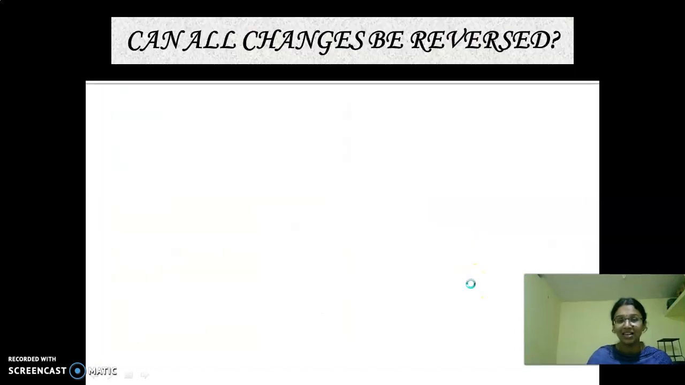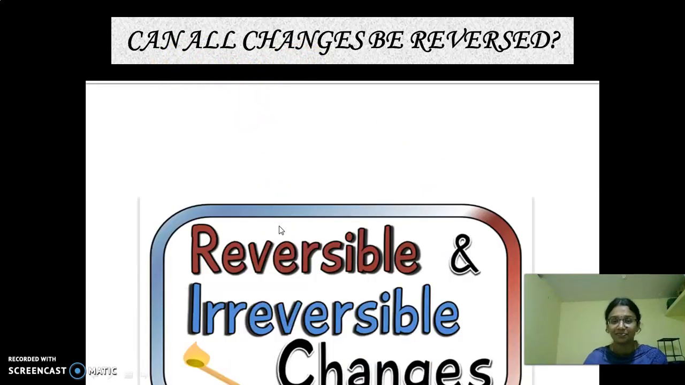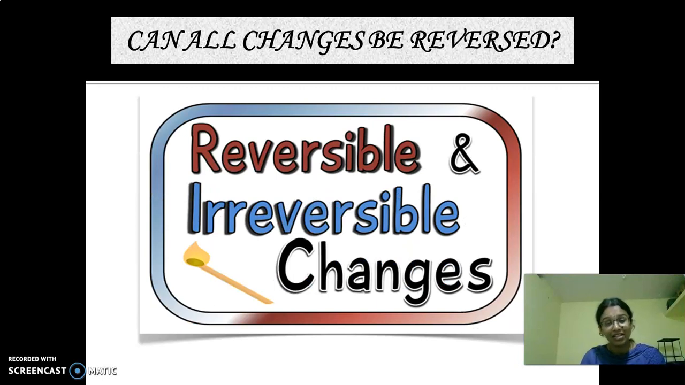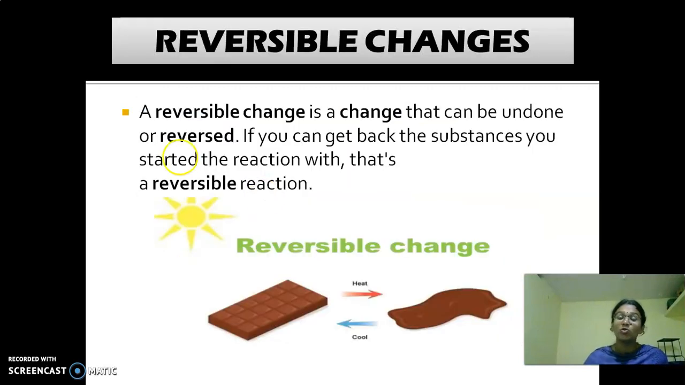Up to this you are clear, children? Yes. Next thing. Can all changes be reversed? This is the first topic which you have in your book. What is the topic? Can all changes be reversed? Based on this, there are two types of changes. They are reversible changes and irreversible changes. So, we have discussed physical and chemical. Now, reversible and irreversible changes. Shall we start?